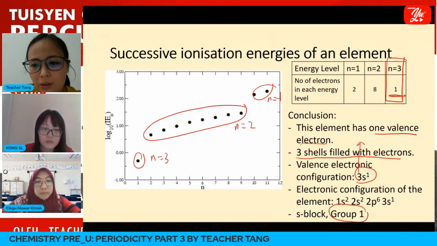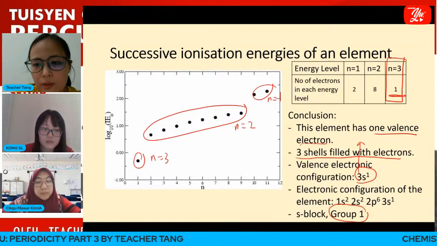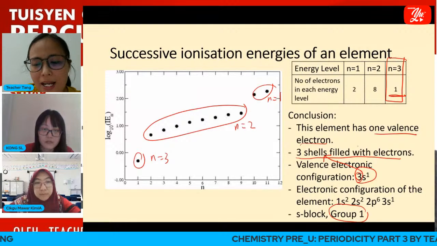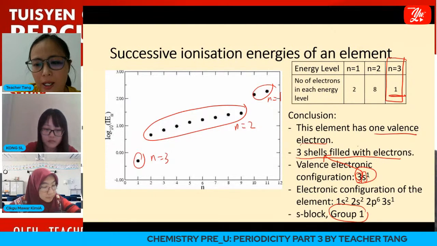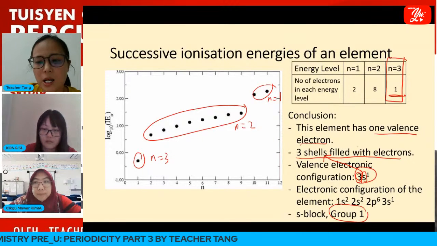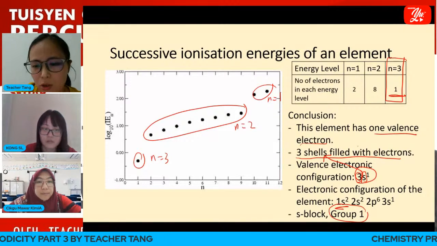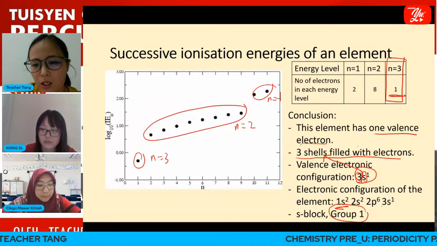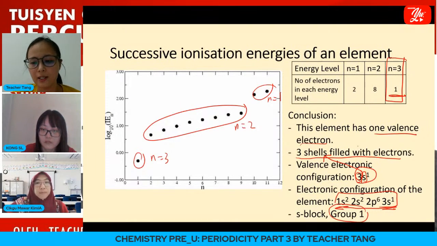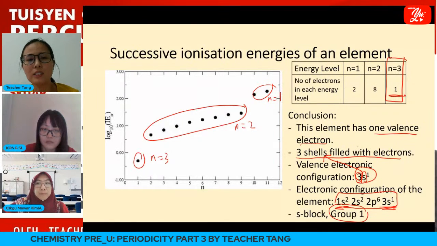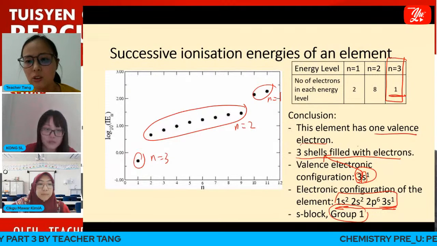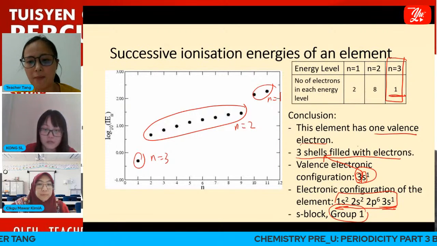So this is from the 3 shells filled with electron, and 1 valence electron, so S block, and then s1, 3s1. And how to write the electronic configuration? Basically, we start with 1s2, 2s2 until 3s1 to get the complete electronic configuration for the element. Okay, so this is how we use successive ionization energy using the graphical method to determine the position of the element in the periodic table.